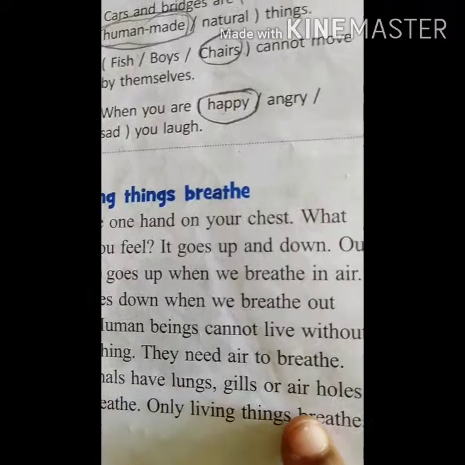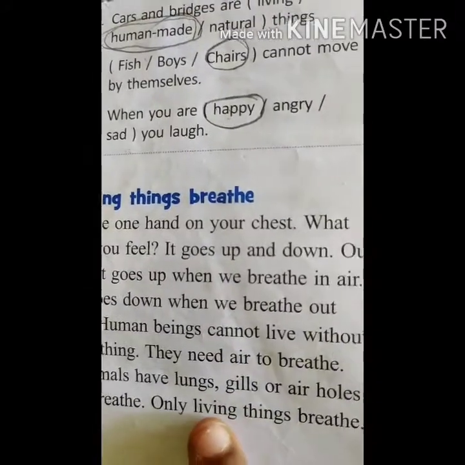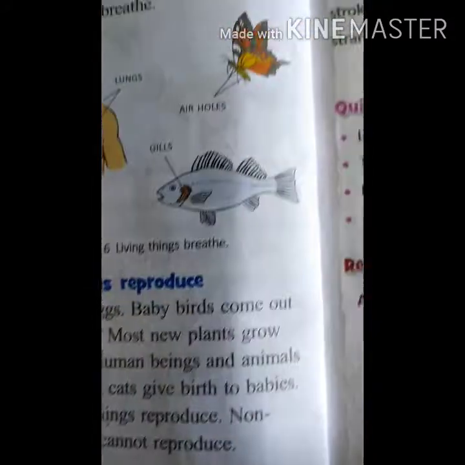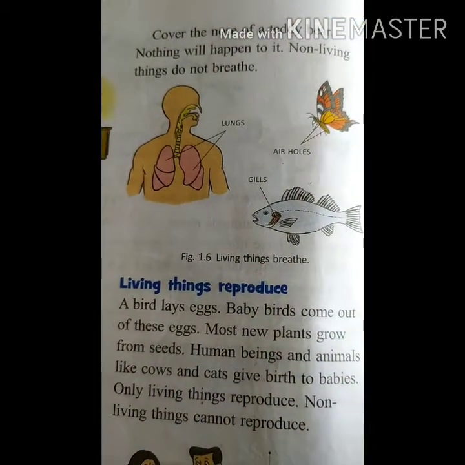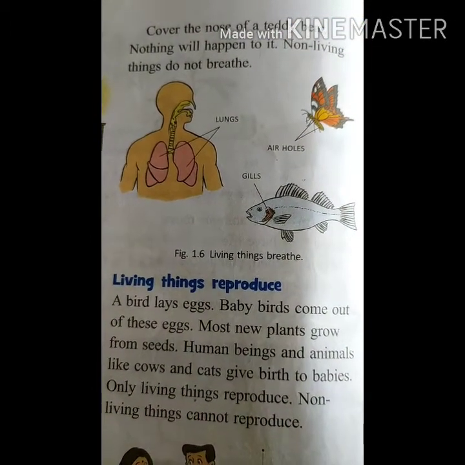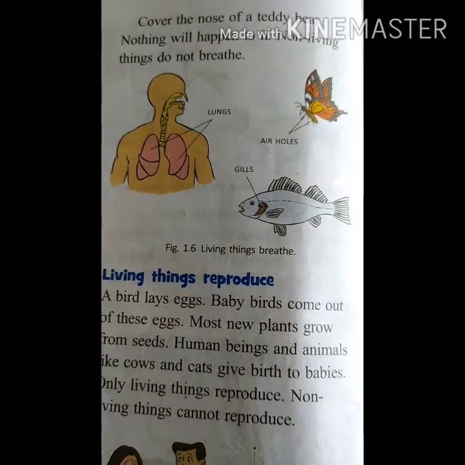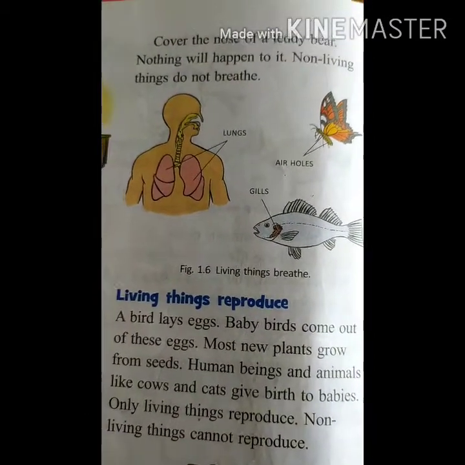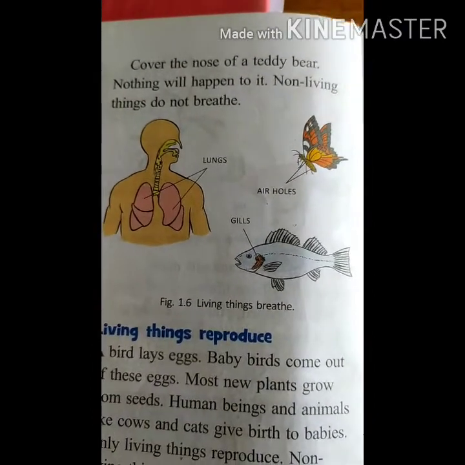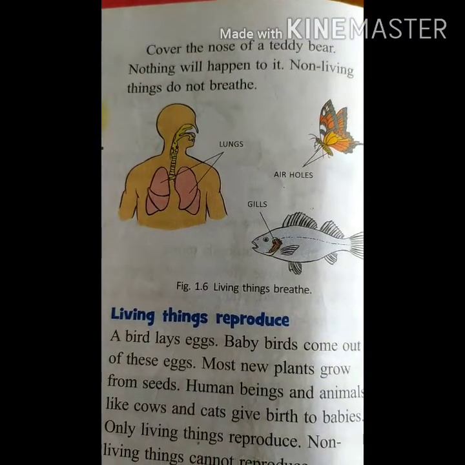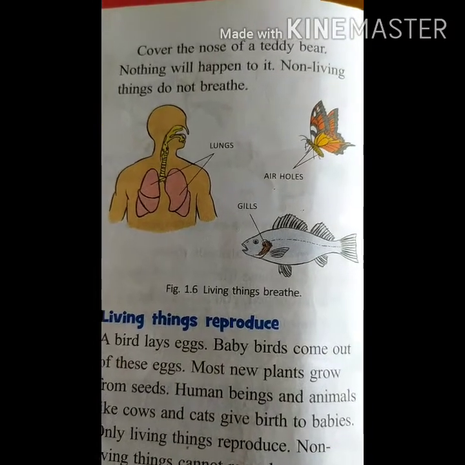Animals have lungs, gills or air holes to breathe. Only living things breathe. Non-living things cannot breathe. They don't have a nose, they don't have air holes, they don't have gills. They are not natural, they are human made, so they don't need to breathe at all. Okay, children, if you cover the nose of a teddy bear, nothing will happen to it. Non-living things do not breathe, children.